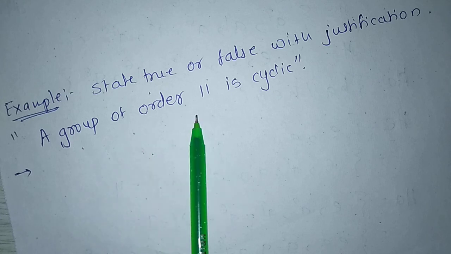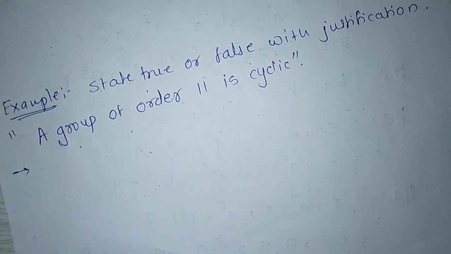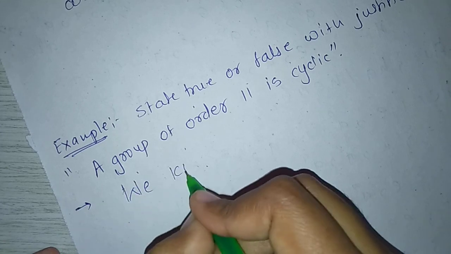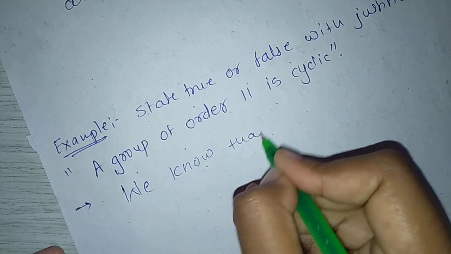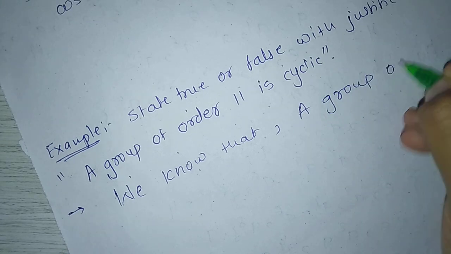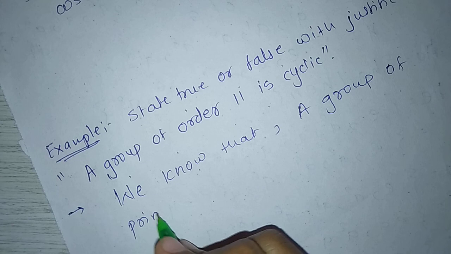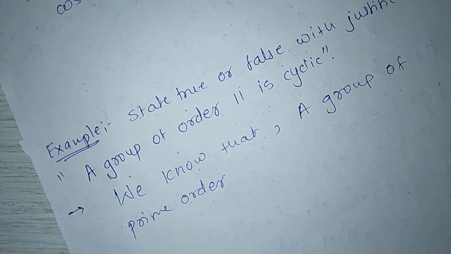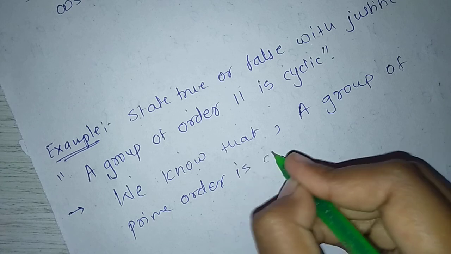Next example, state true or false with justification. A group of order 11 is cyclic. We know that a group of prime order is cyclic.